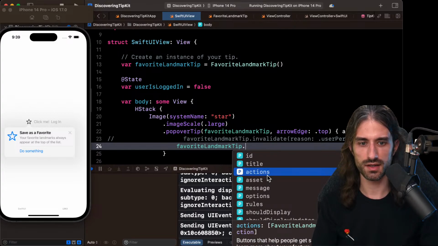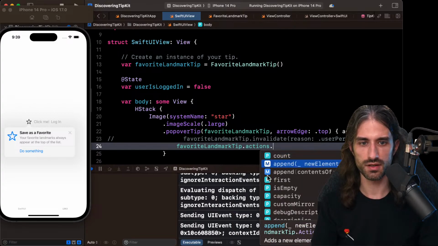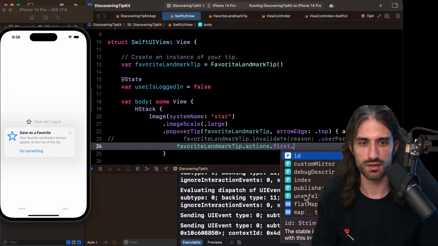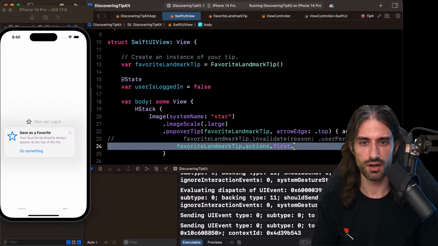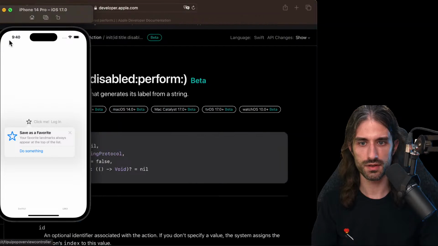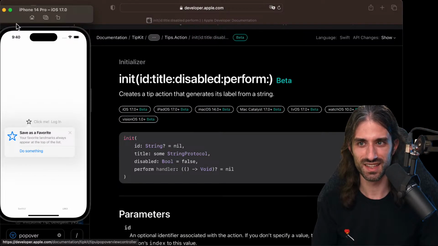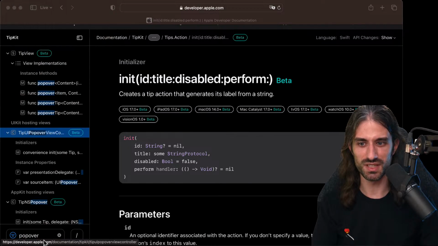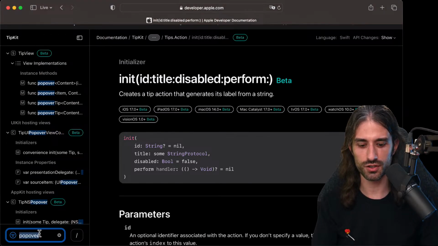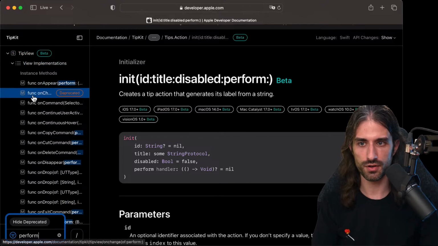Because here there are the actions, but what can you do on an action? Yeah, you can't even call the perform. How do I call this perform method? Oh, I didn't mean to do that. I just wanted to minimize it because I want to search here for perform.